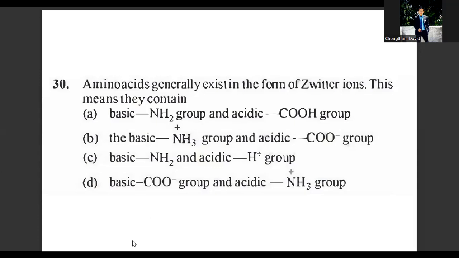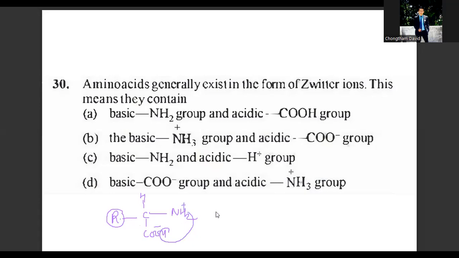You will find this in your NCERTs. Let me give you the general formula of amino acids. Say this is your general formula of amino acids. In aqueous medium, if R is H, it can become glycine. So when this H migrates here, this becomes minus, this will become plus. That is your zwitter ion.